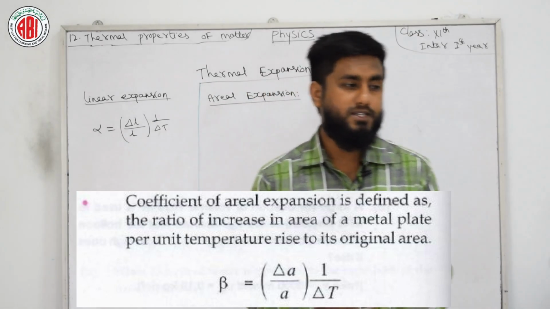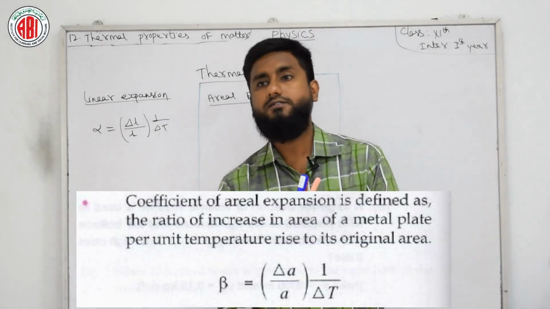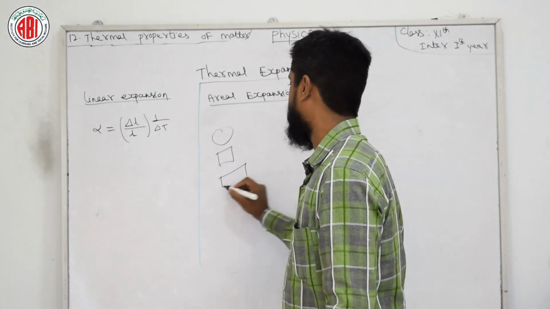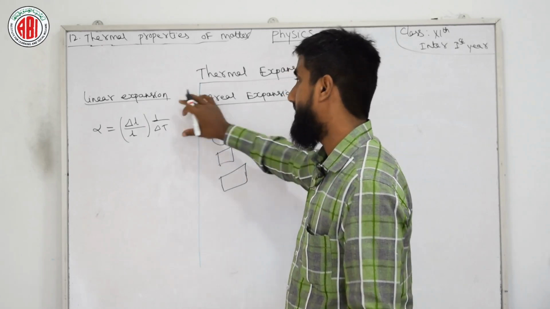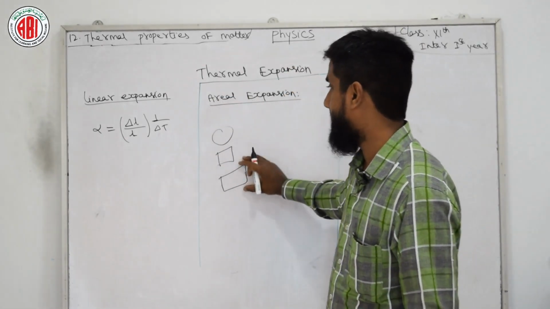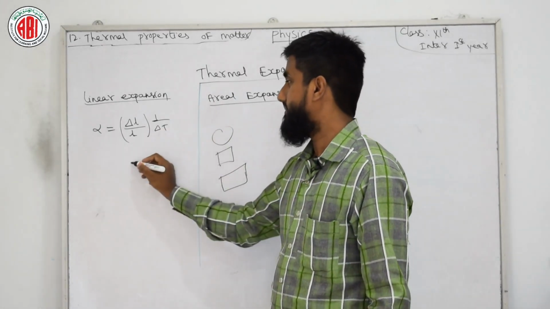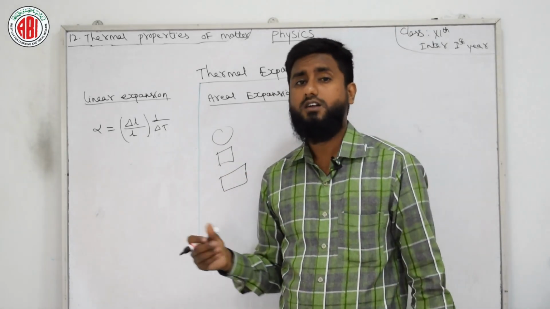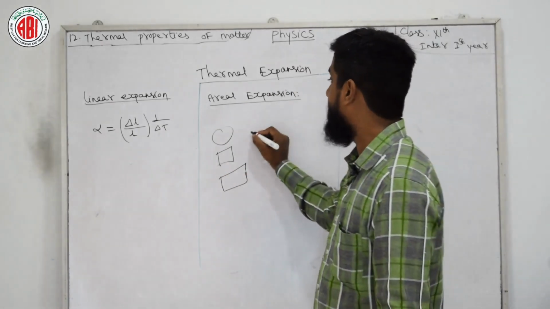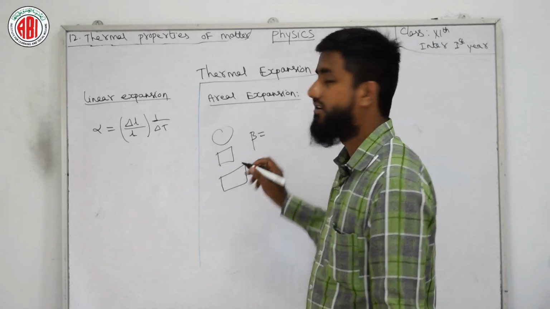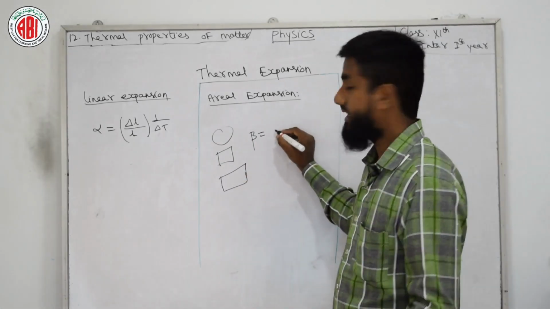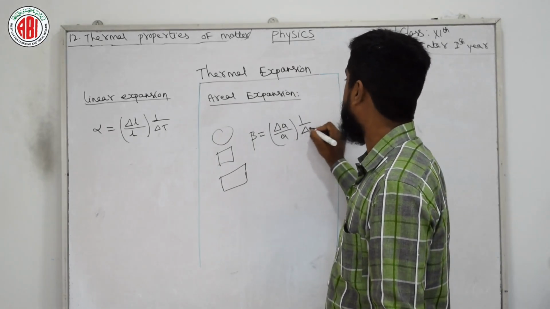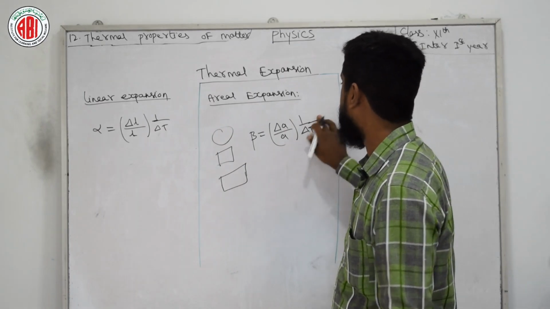Okay, now if I have some metal thing or metal plates, or a thing which consists of an area like a circle, square, or rectangle, whatever. There is a difference between rectangle and linear expansion. Linear is nothing but a single line, whereas a rectangle is covering a complete area. So we have different things with us. Here it is usually given by beta, and beta is equal to delta A by A into 1 by delta T. Very important and easy formulas you need to remember.